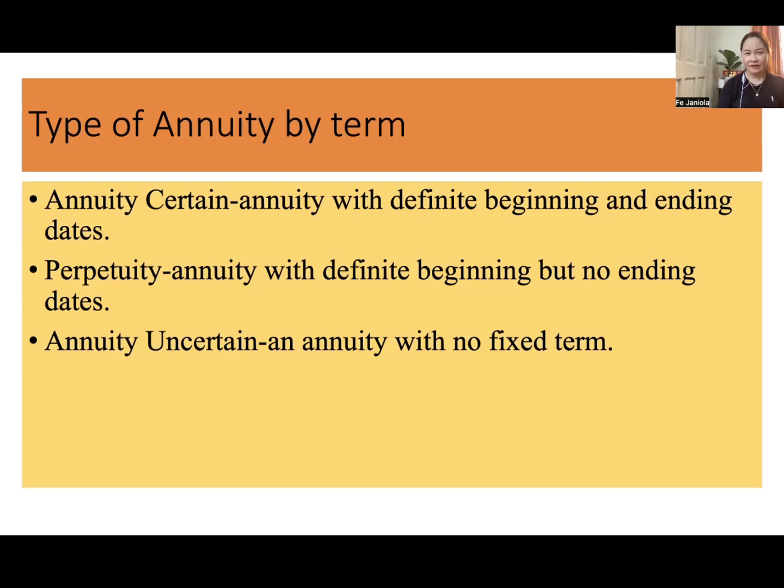Like IntelliCare, MaxiCare, lots of insurance nowadays, and the study now, pay later plans. So annuity uncertain has no fixed term. Perpetuity, our electricity, water, and Wi-Fi once installed. Annuity certain, your loans, salary loan, calamity loan, which have a fixed term, when to pay, 2 years, 1 year. Okay, so that is the type of annuity by term.